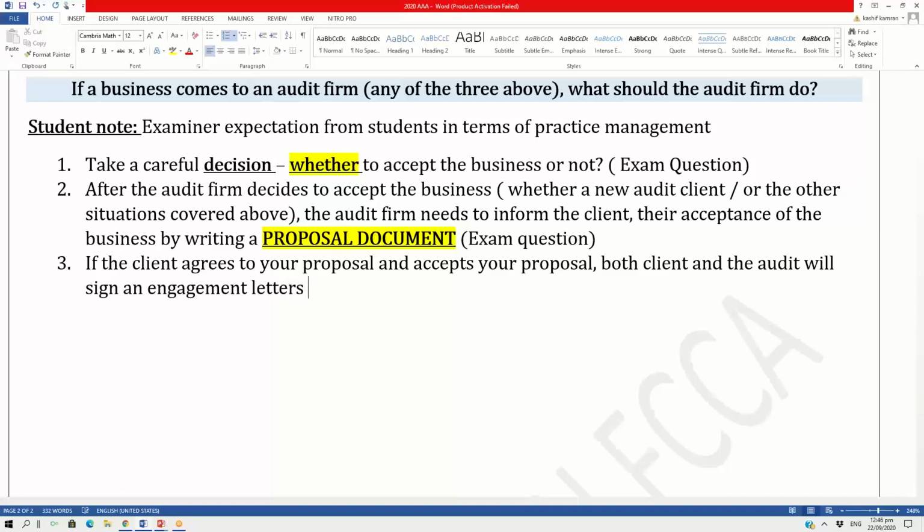They sign an engagement letter to formalize the terms and conditions on the basis of which the business will be offered.